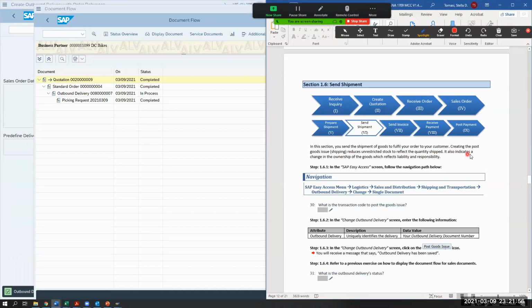It also indicates a change in the ownership of the goods, which reflects liability and responsibility. So now we're going to do a goods issue. Before, in procurement, we did goods receipt. We received items in our company. Now we're going to issue goods to the customer.